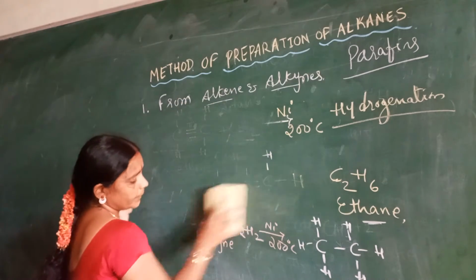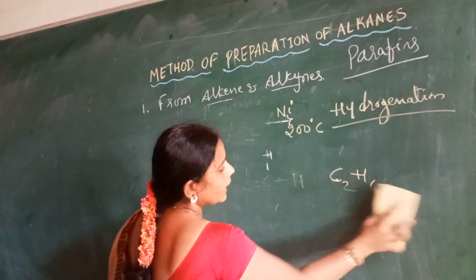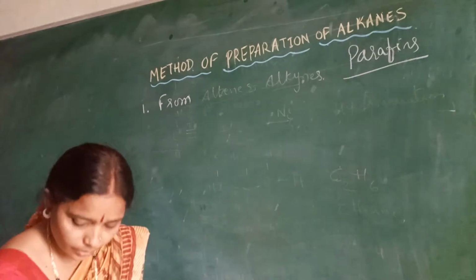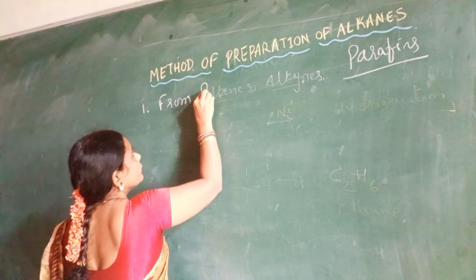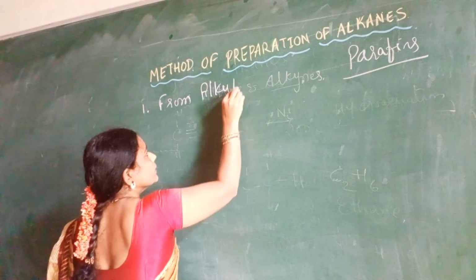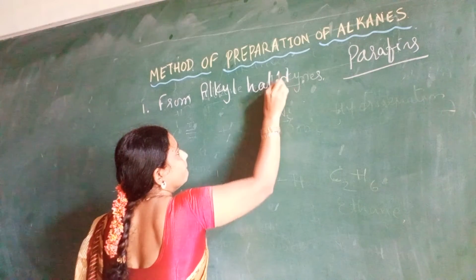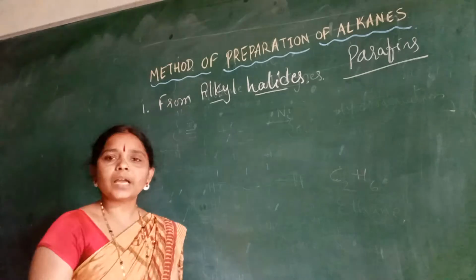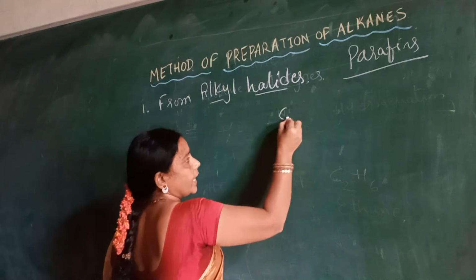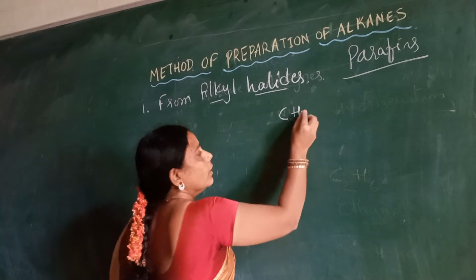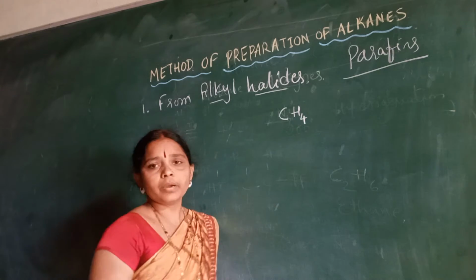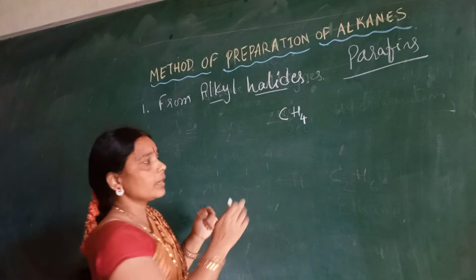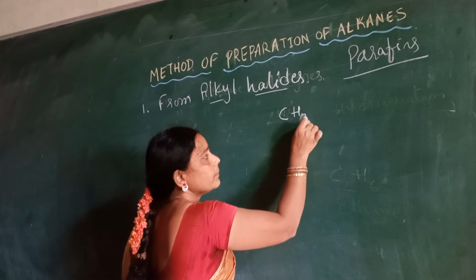The next method of preparation is from alkyl halides. The reaction is to be carried out from alkyl halides. What is meant by alkyl group? From alkanes. Let me consider one of the first members of the alkanes, methane. Alkyl is where one of the hydrogens has been lost from here.